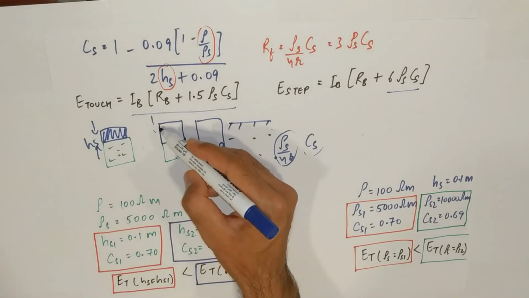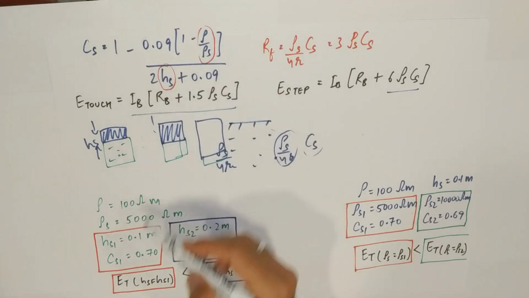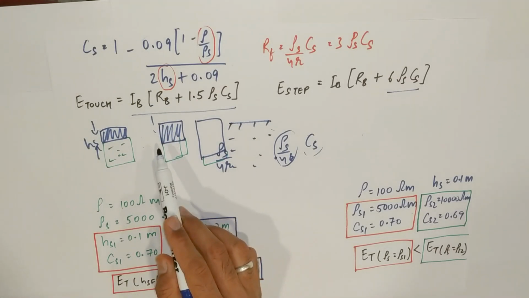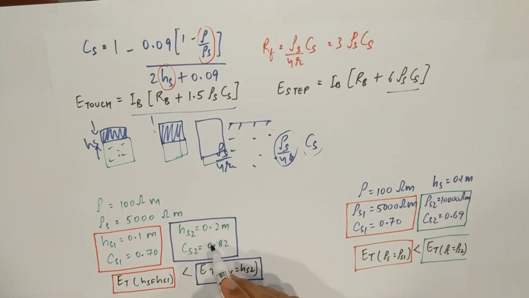And the other case is if this height is 200 mm. So you put these values here. For 100 mm the CS will come out to be 0.7. Now as the height has increased here, that means the value will be nearer to 1 for the CS. So this value comes out, if you put in this formula, it will be 0.82. So you see the CS has increased.